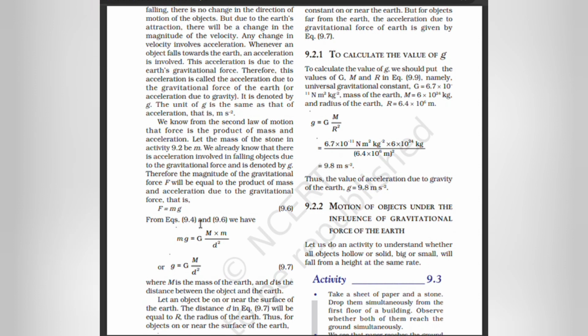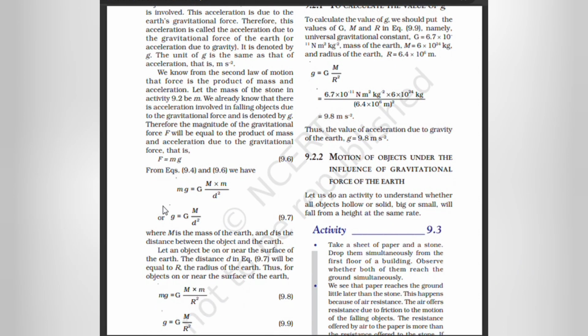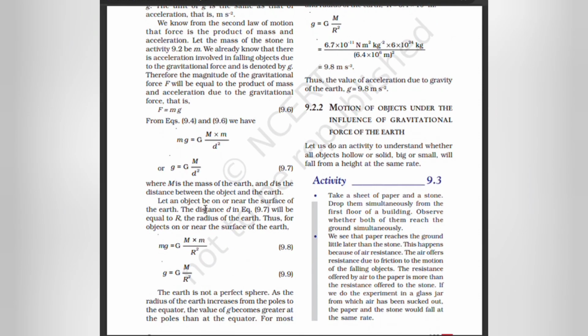mg is equal to G M m by d square, so g is equal to G M by d square, where M is the mass of the earth and d is the distance between the object and the earth. Let an object be on or near the surface of the earth. The distance d will be equal to R, the radius of the earth. Thus, for objects on or near the surface of the earth, mg is equal to G M m by R square, and g is equal to G M by R square. Earth is not a perfect sphere.